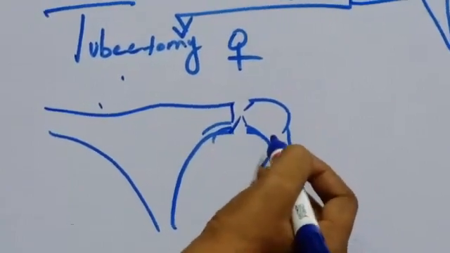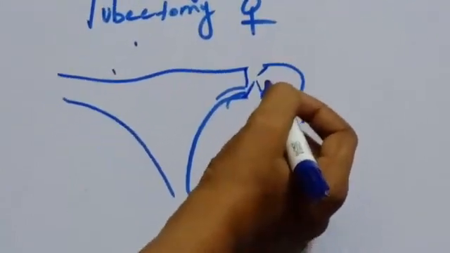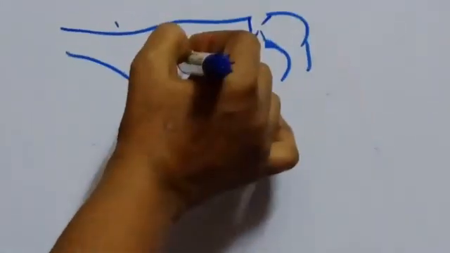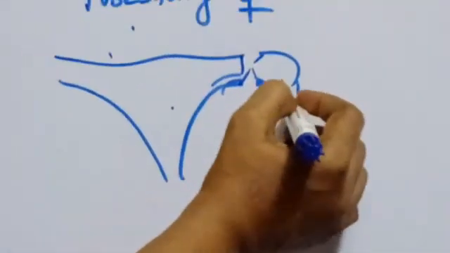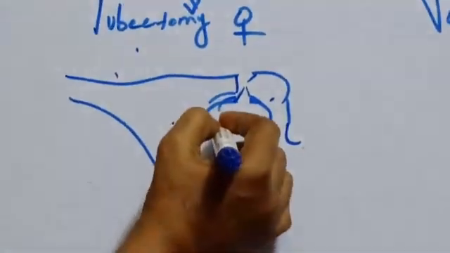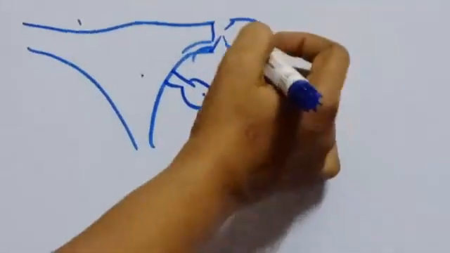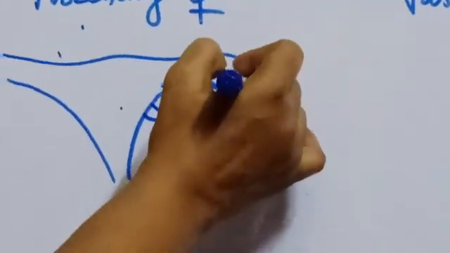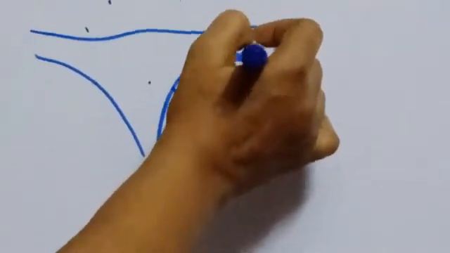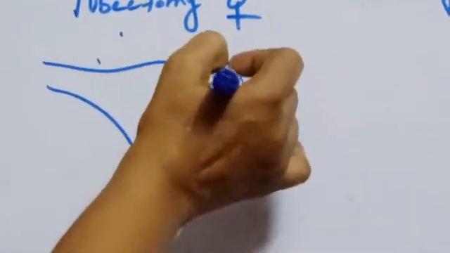This prevents fertilization as well as the entry of the egg into the uterus. As you learned in the previous class, the ovary releases the ova, which passes through the fallopian tube; this prevents the entry of the ova and the fertilization.